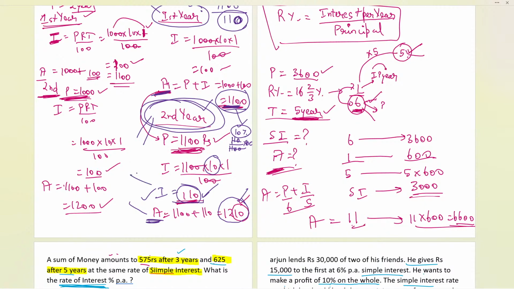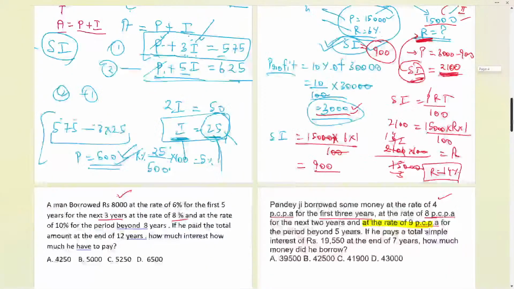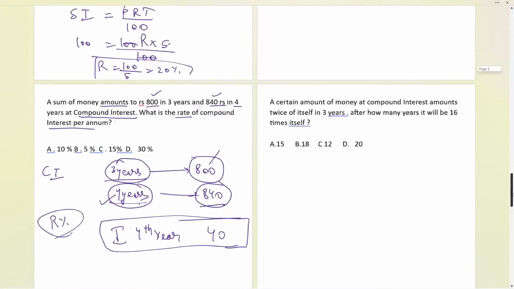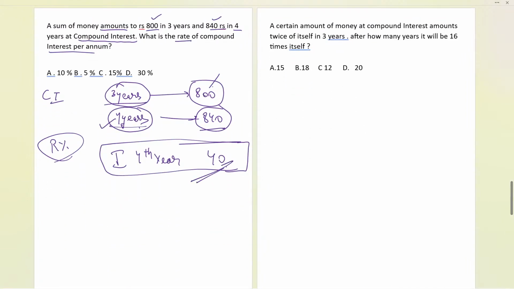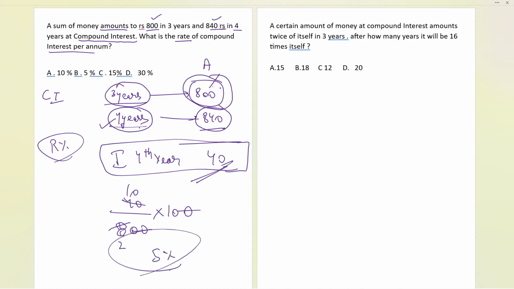So the interest of the current year divided by the previous year amount. If I divide the interest of the current year by the amount of the previous year, for 800, you will get what? The interest. So now I have done the same, 0 cancel over here, and 4 times 10, 4 times 2 is 8, and it is 5%. We are getting the answer. So that is the final answer, 5%.